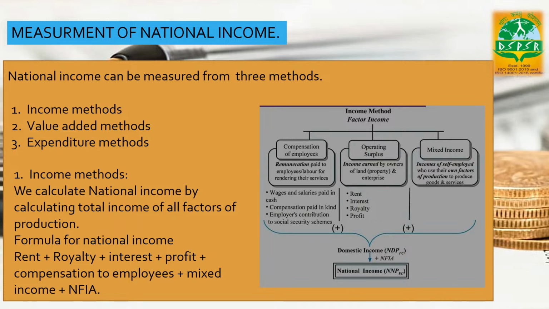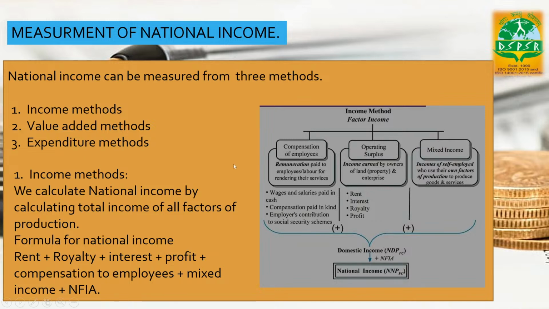So, we add up all the payments made by firms, such as rents, royalty, interest, profit, compensation to employees, and mixed income, as well as net factor income from abroad. If we do not add net factor income from abroad to domestic income, then this would be only GDP or NDP. But if we add net factor income from abroad to NDP, then we will be in a position to calculate national income.